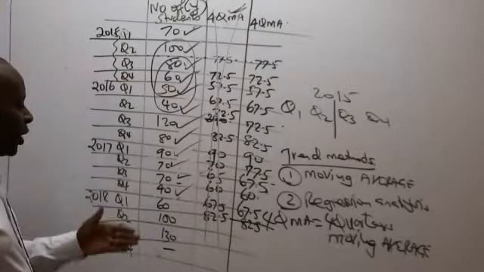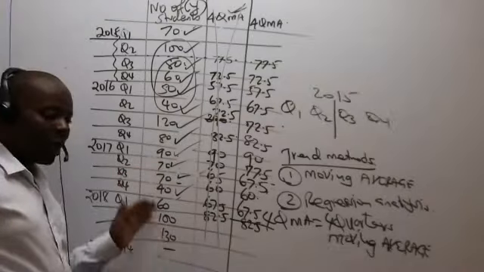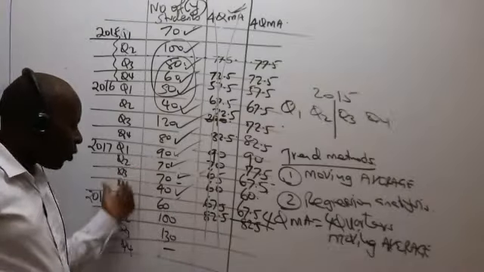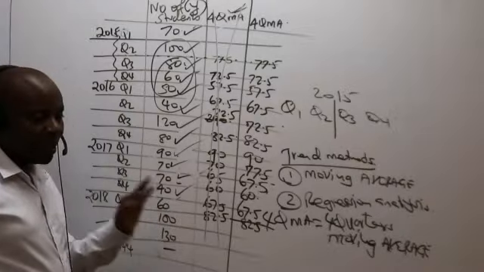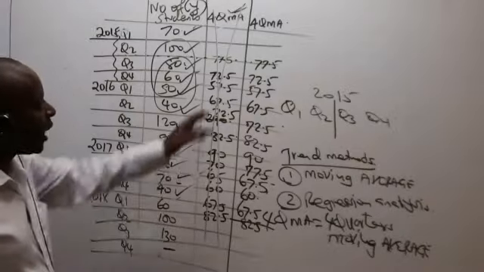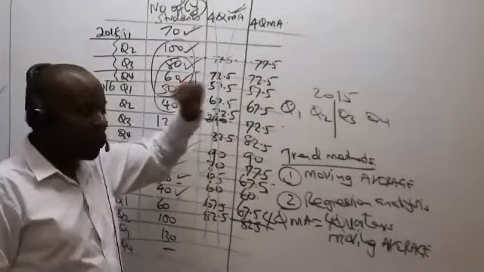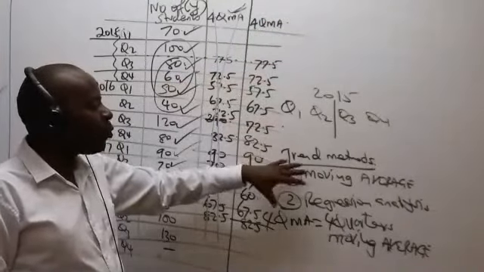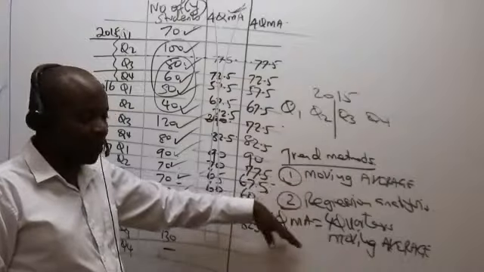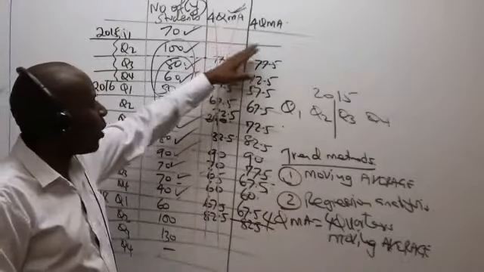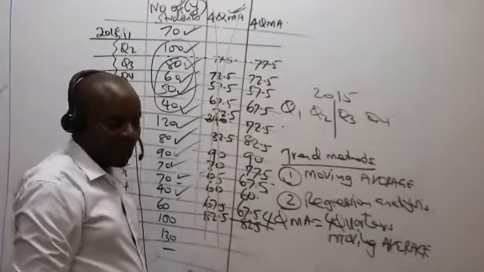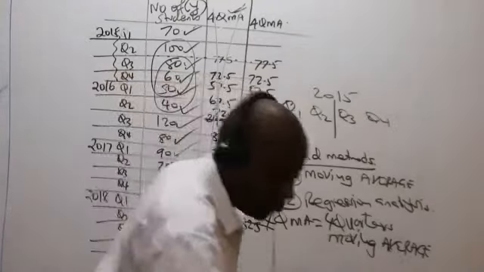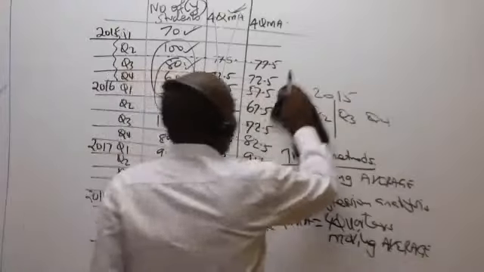So now we have reached the dead end. Why? Because we can't get a 4-quarter moving average using only 3 numbers. These are 3 numbers. Now we stop there. But now, ladies and gentlemen, we can't call this the trend. We've said that one of the ways of getting the trend is the moving averages, but we can't call this the trend. Why? Because we have figures that are hanging. So now we need to correct that.